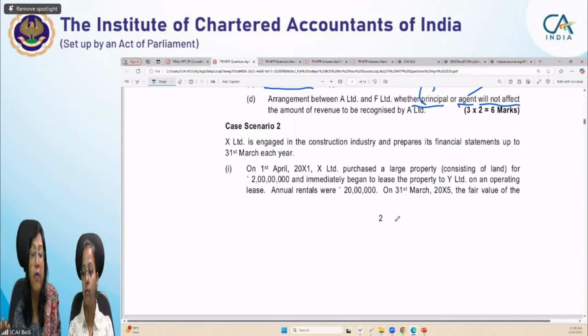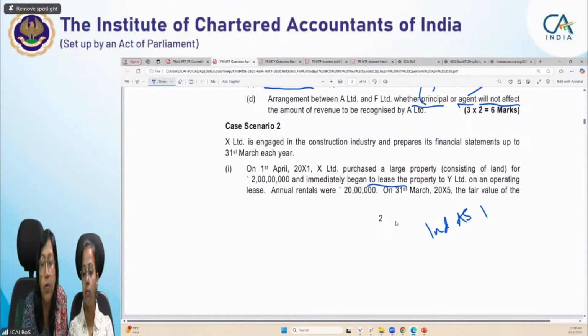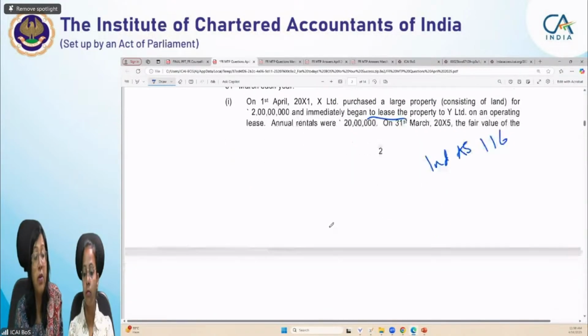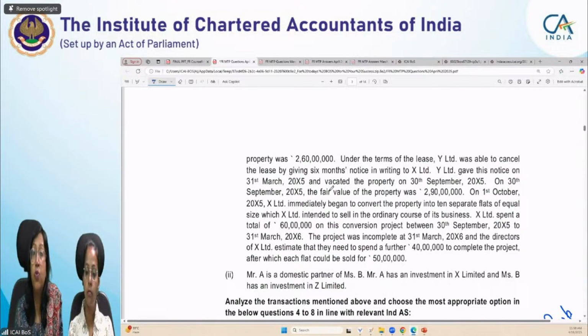Annual rentals were, so one more thing has come into the picture here, Ind AS 116 also. On an operating lease. Annual rentals were 20 lakh per annum. On 31st March 20X5, the fair value of the property was 2 crore 60 lakhs.